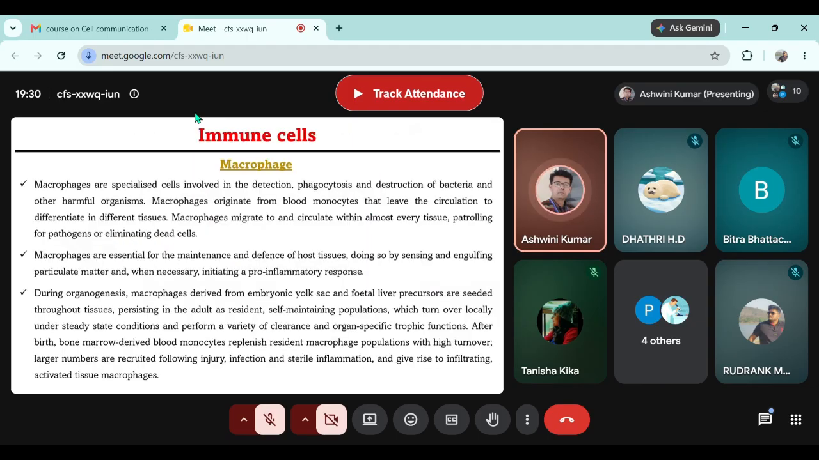Okay, now come to macrophage firstly, under the category of immune cells. Macrophages are very specialized cells. Whenever we hear about macrophages, the first thing that comes to our mind is phagocytosis. But macrophage is not only responsible for phagocytosis. There are 4 very important functions, almost equally important to phagocytosis, that are done by macrophage. They are specialized cells involved in detection, phagocytosis, and destruction of bacteria and other harmful organisms.